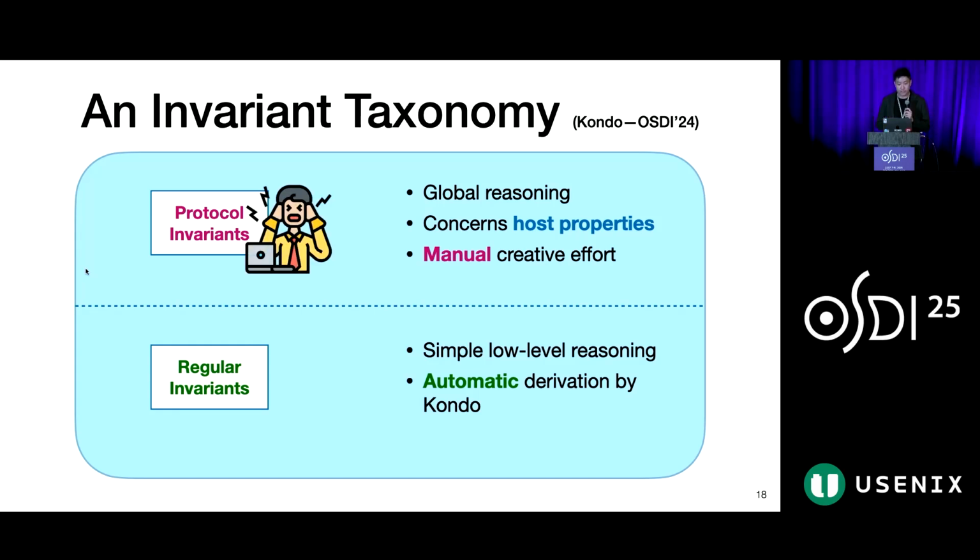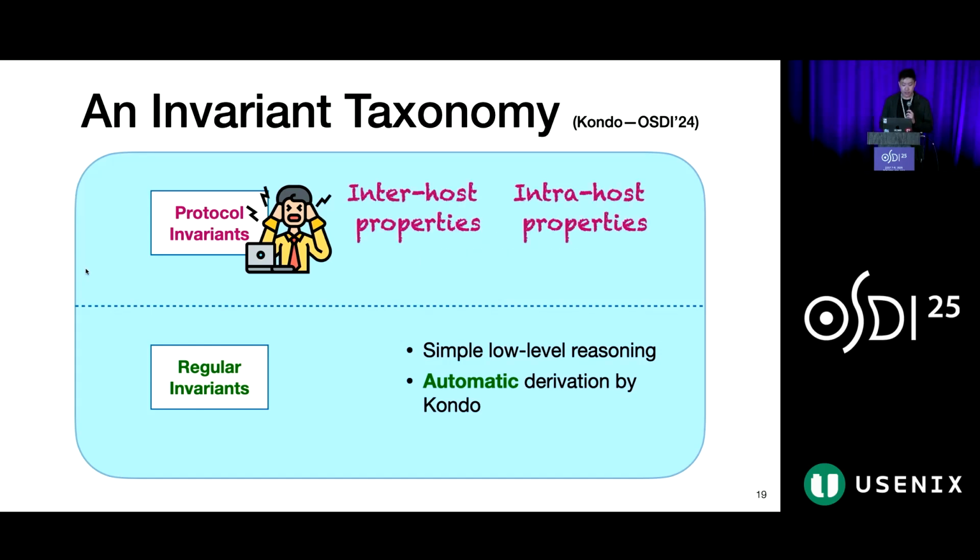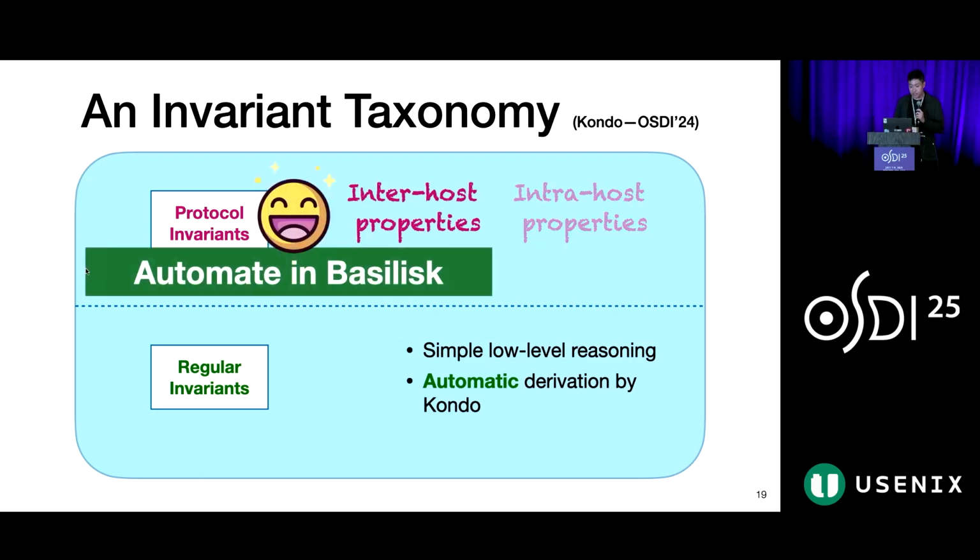Unfortunately, protocol invariants are also the most difficult to derive, and they require a deep understanding of why the protocol works. In particular, protocol invariants include inter-host properties that express relationships between remote hosts, and also intra-host properties that assert the local properties of hosts. For this talk, we focus on inter-host properties, and I show how we can derive them automatically.